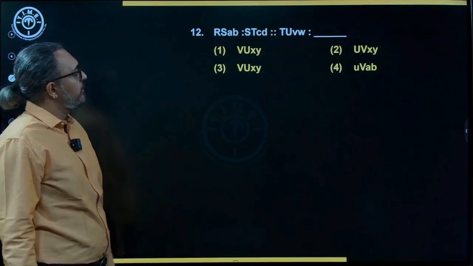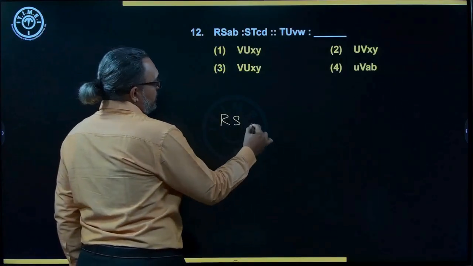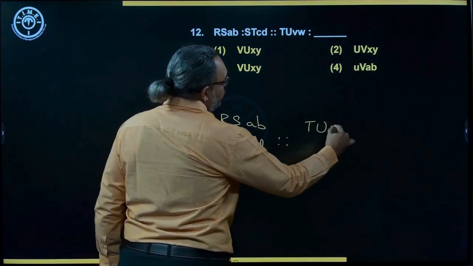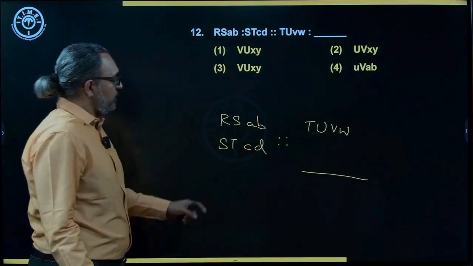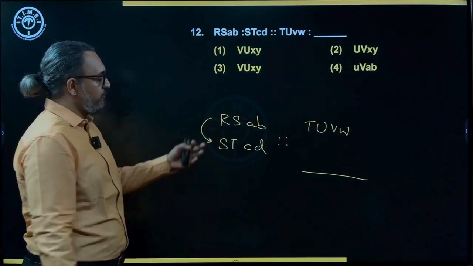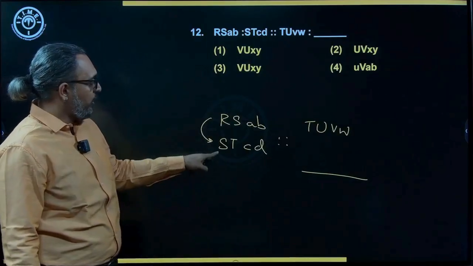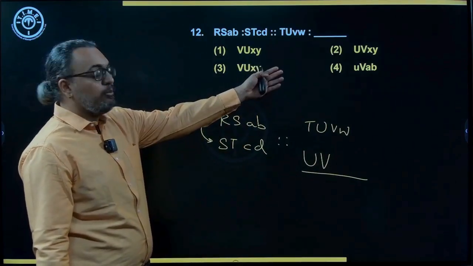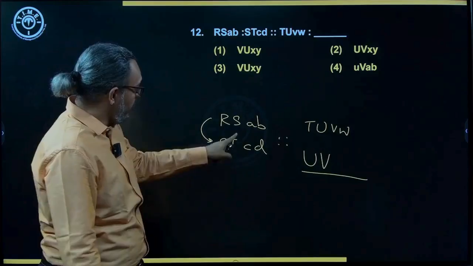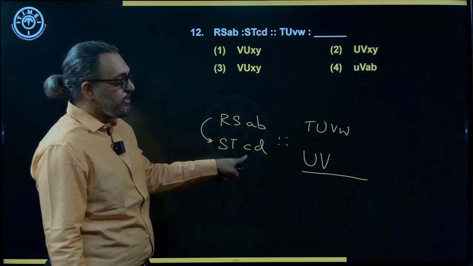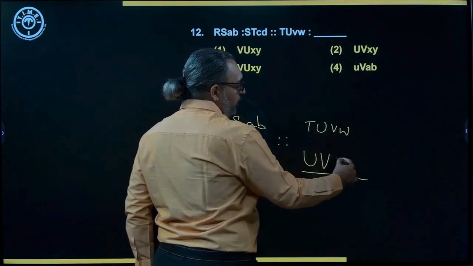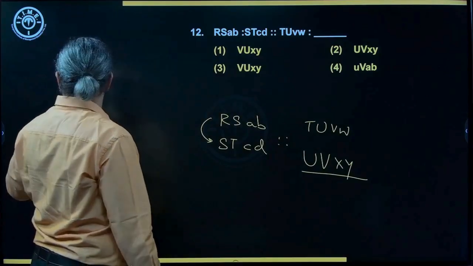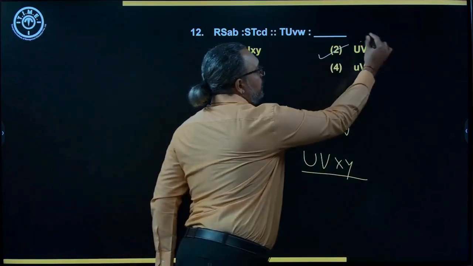Then next. Yes, we have R, S, then small letters, S, T, and then small letters. Similarly, T, U, and small letters and blank. See, if you check from here to here, it is everything the next alphabet only, no? So R to S, S to T. So T to U, U to V, UV. UV is available, all capitals is only in second option. Same way, you have A, then alternate is C, B, alternate is D. So V, alternate is X, W, alternate is Y. So UV, XY, that's available in choice 2. And we pick choice 2.